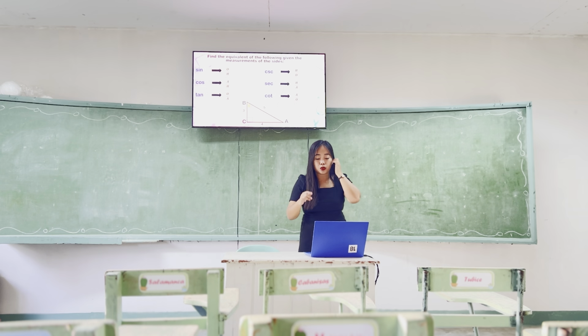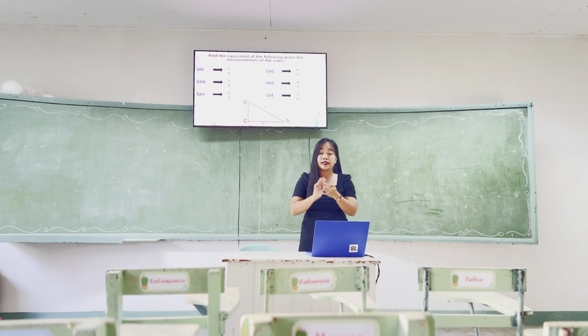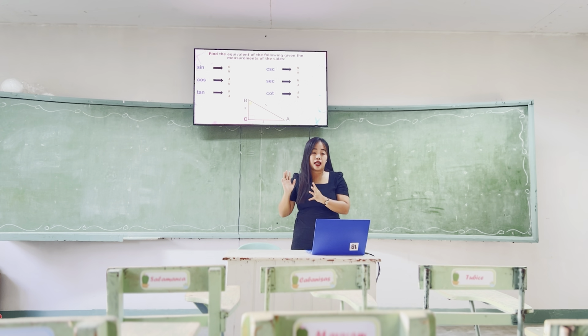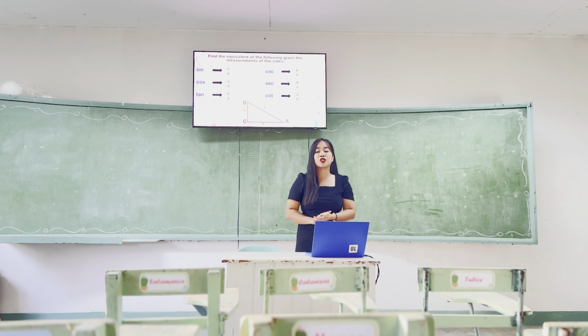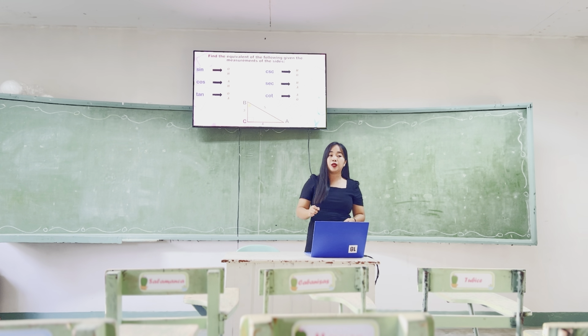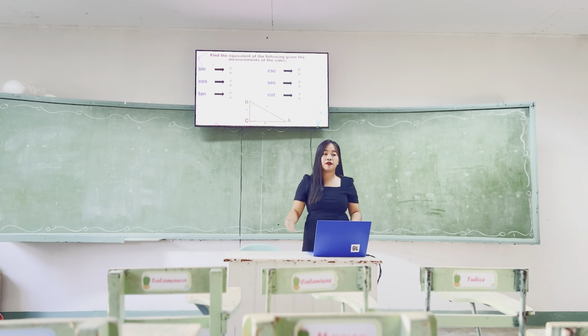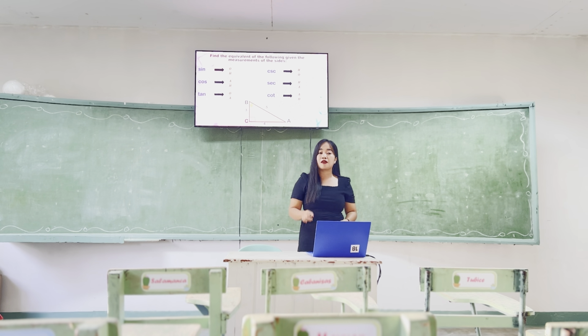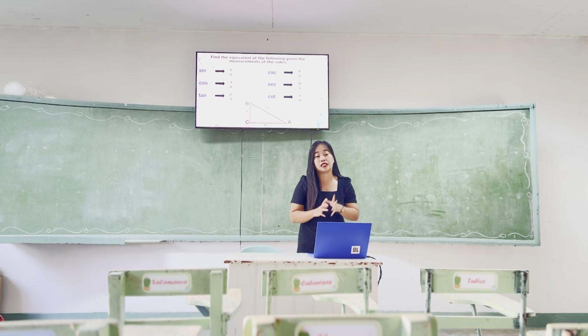Okay, so for this one, let us first identify the different parts of a right triangle. So the first thing that you should identify is what? Very good, hypotenuse. So which of the following is the hypotenuse? Is it 3, 5, or 4? It is very obvious. The hypotenuse is 5 because it is the longest. Okay, how about the opposite? Is it 3 or 4?